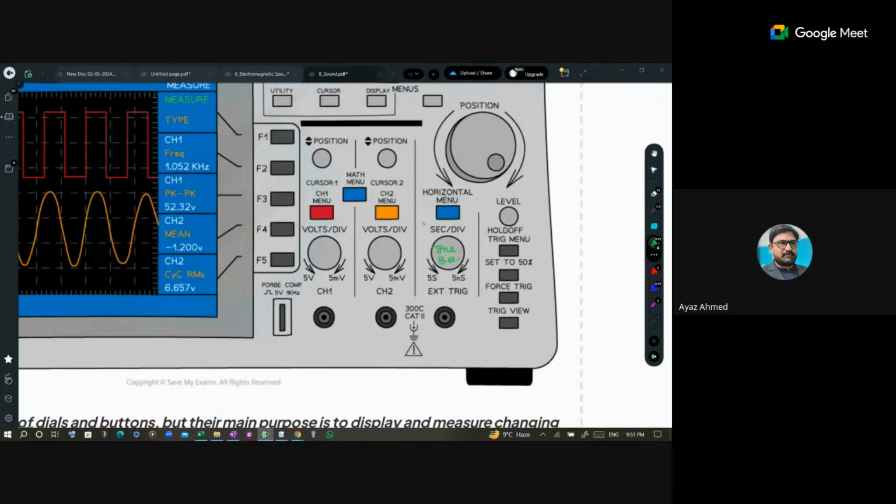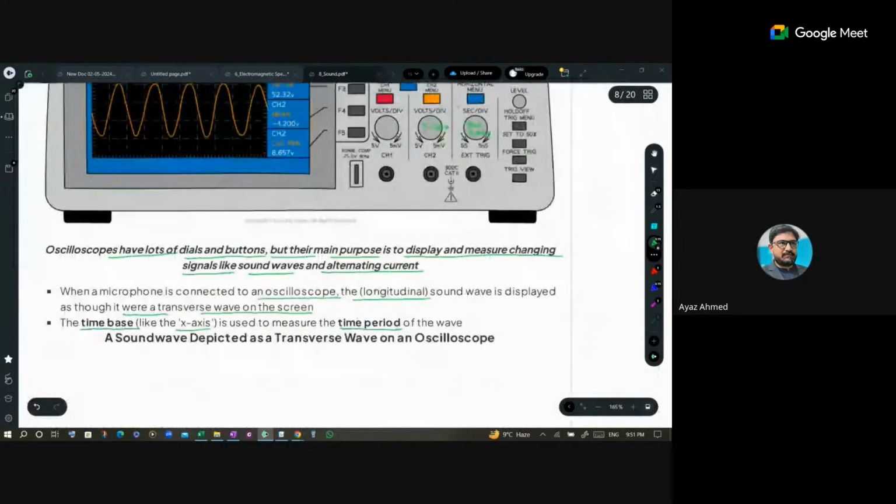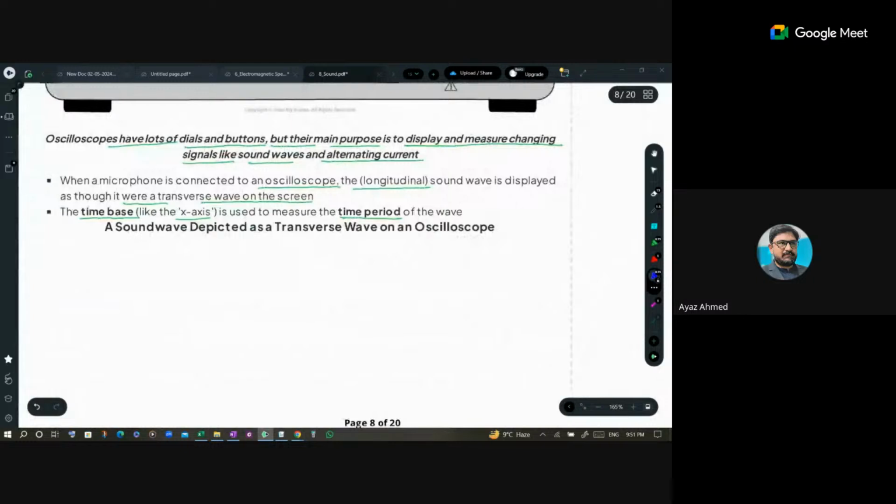Okay, this is your time base, and this is your y gain, although that is not included in your syllabus as calculation, but I have to show you that because CRO is an emerging tool in our daily life. ठीक है, तो ये बात याद रखनी.